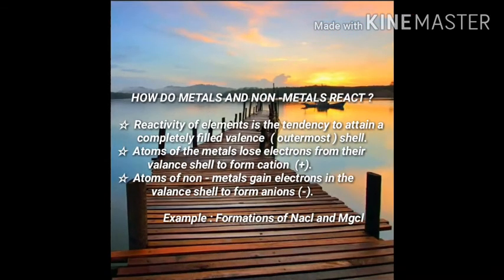How do metals and non-metals react? Reactivity of elements is the tendency to attain a completely filled valence shell. Atoms of metals lose electrons from their valence shell to form cations. Atoms of non-metals gain electrons in the valence shell to form anions. Example, formation of NaCl and MgCl2.